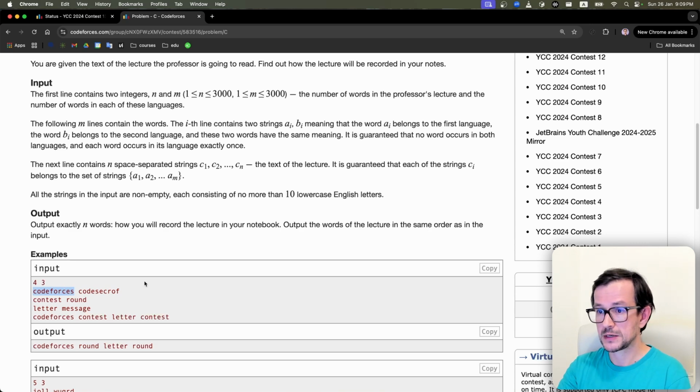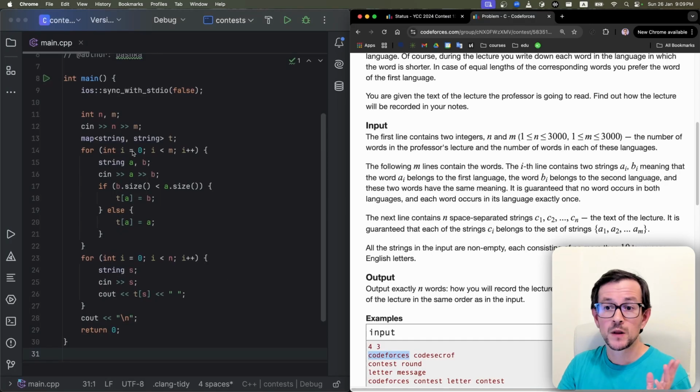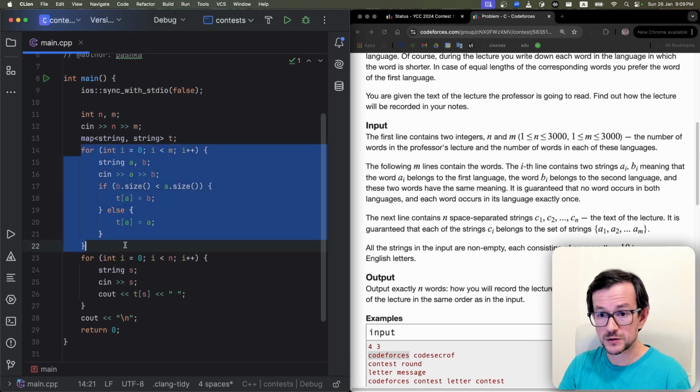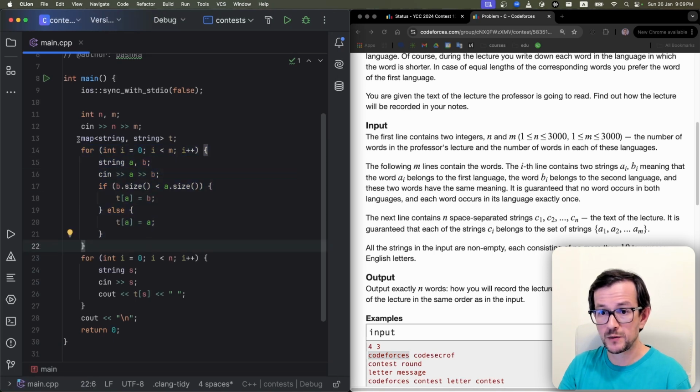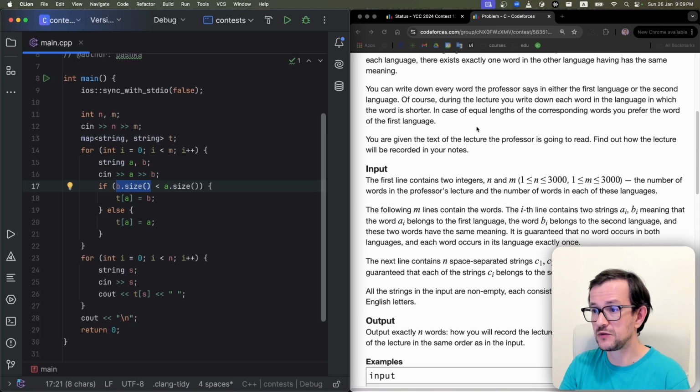So let's look at my solution. I'm reading all the pairs of words and putting them in this map. So this map contains a better translation for my word. Again, I check if the word from the second language is strictly shorter. You need to be careful. If they have the same length, you pick the word from the first language.